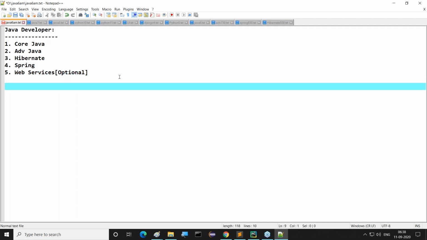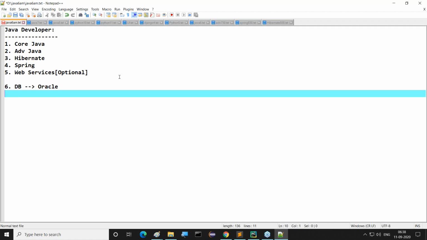So these things we require. Apart from these things, as a Java developer, definitely we need database awareness. What database do we require? Just simply go for Oracle as a Java developer. Oracle awareness is required. Apart from this, the basic UI part is required. If you want to go for Java developer, the basic UI part is required.